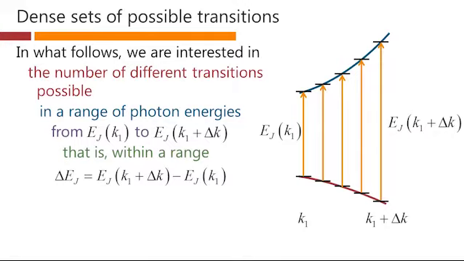So that's a range of energies, delta EJ, which is the difference between this energy and this one. And these are all technically in the vicinity of k1. I'm showing them just off to one side here for simplicity in this description, but they are energies in the vicinity of EJ of k1.